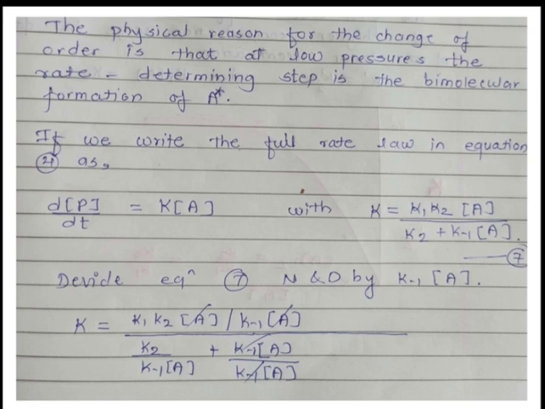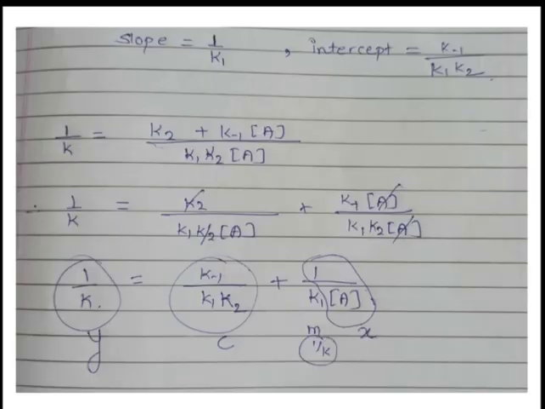So just consider this equation directly instead of this one. So 1 upon K is taken directly, and then take the inverse of this equation. So K2 plus K minus 1 into concentration of A goes to the upper side and K1 K2 into concentration of A is at the lower side. So I have written this equation as 1 upon K is equal to K2 plus K minus 1 into concentration of A divided by K1 K2 into concentration of A.